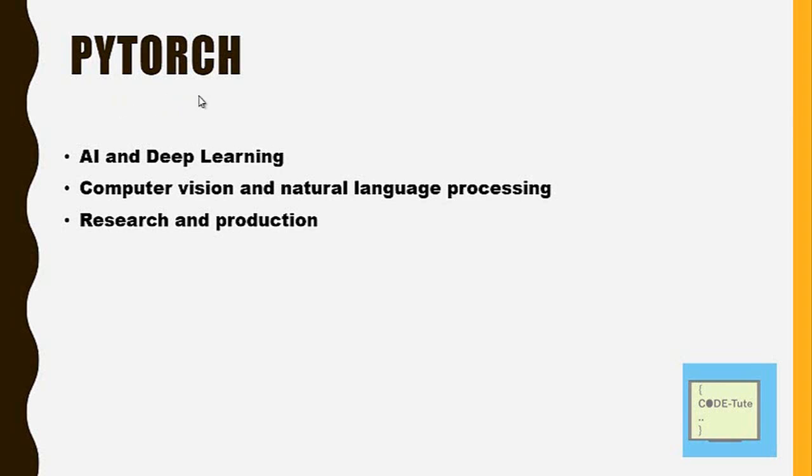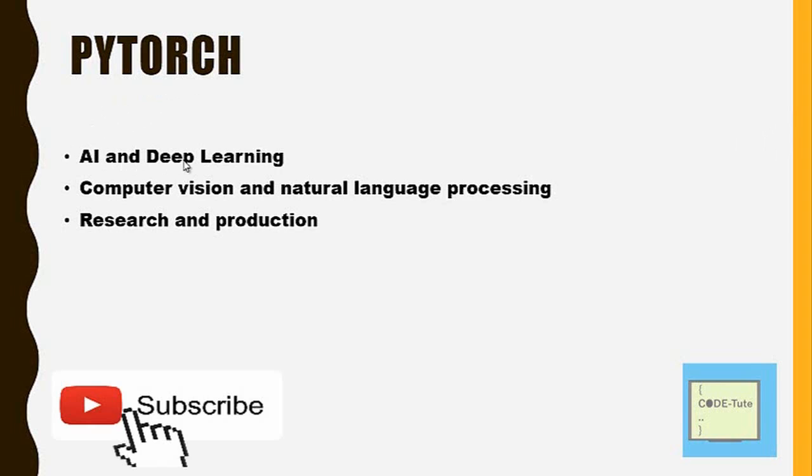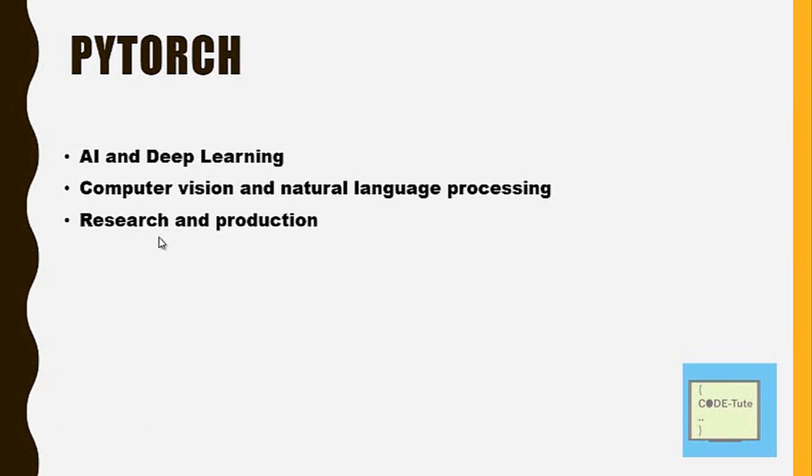The next is PyTorch. Again, it is used for AI and deep learning purposes, but it is mostly used for computer vision and natural language processing. Computer vision is related to image processing. So if you want to deploy any model like face recognition, face detection, in that case you can use computer vision, and natural language processing means any text based or speech based model. For this, PyTorch is great. Generally PyTorch is used for research purposes and also for production, but mostly for research.